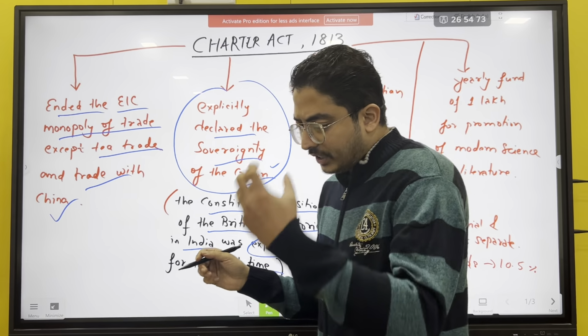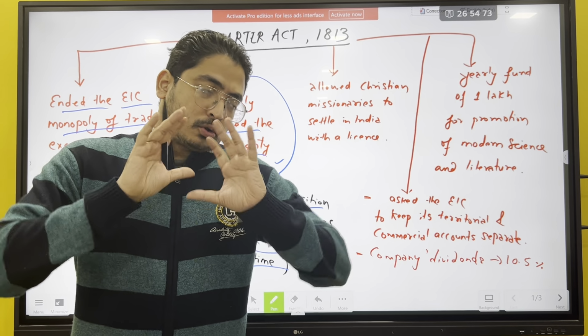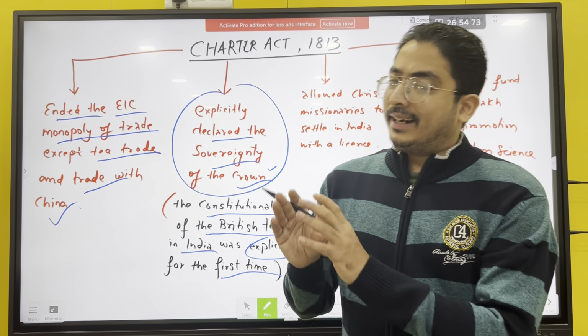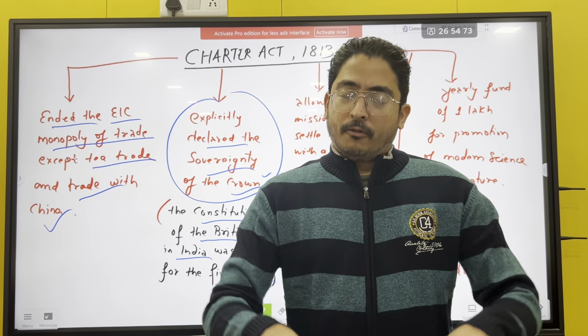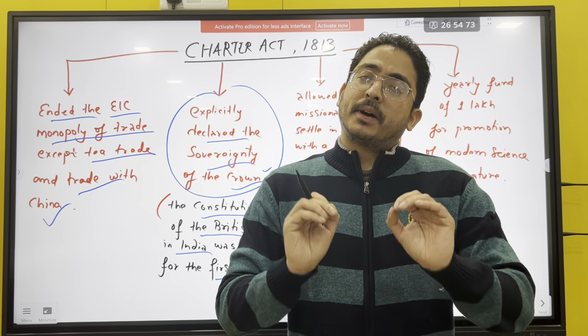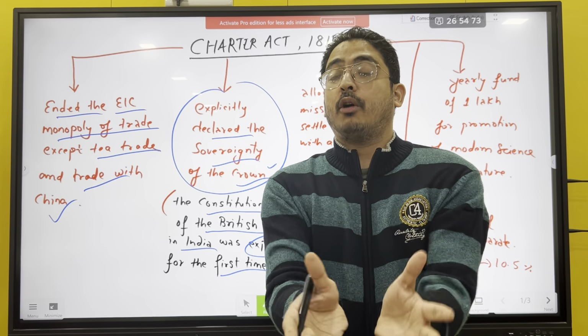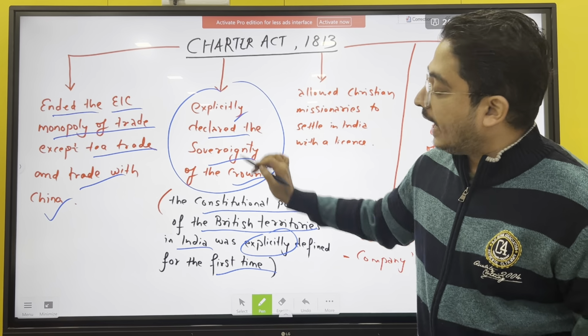East India Company was doing annexation, so here it was mentioned that those territories which come under the British will be controlled as per the crown. The constitutional position, how they will be governed, was explicitly declared.